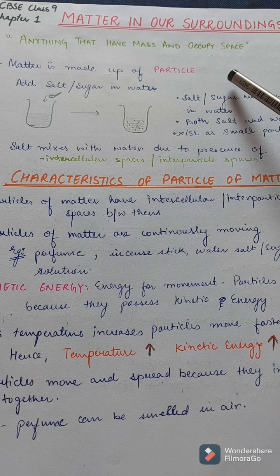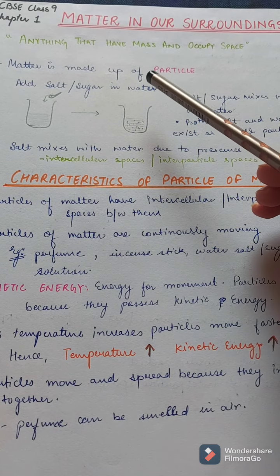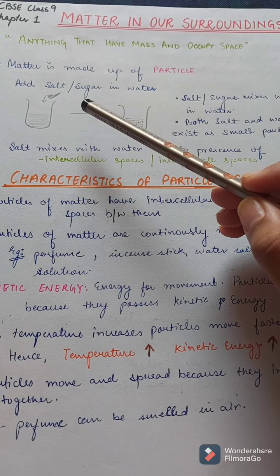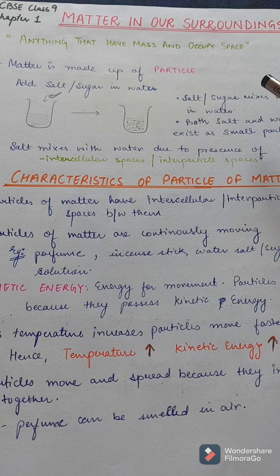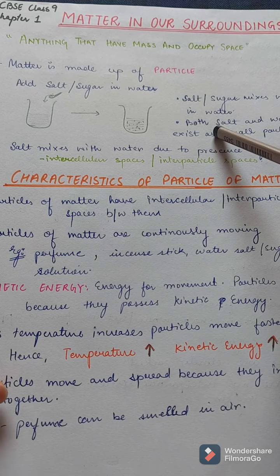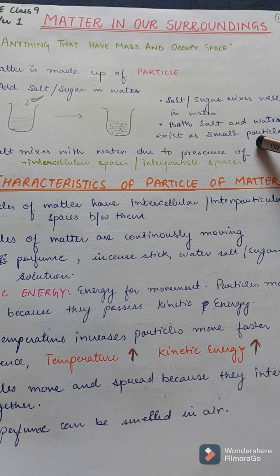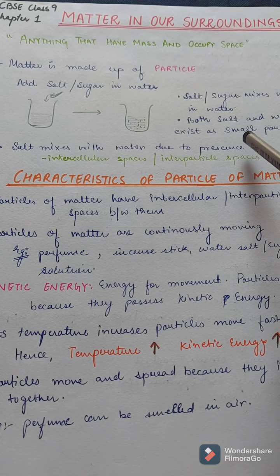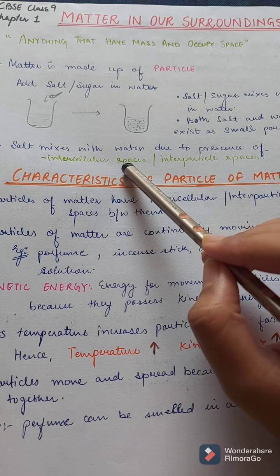This can be understood by a simple experiment of making a salt or sugar solution. Add a few spoons of salt or sugar in a glass of water and mix it well. What we see is that sugar or salt mixes in water. This is because both salt and water, or sugar, exist as small particles, and these particles tend to mix together due to the presence of interparticle spaces.